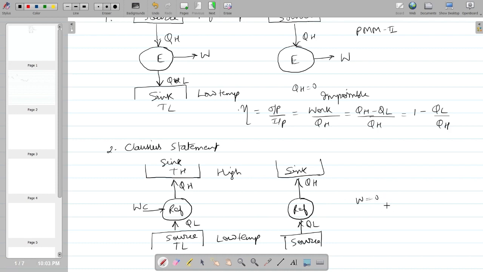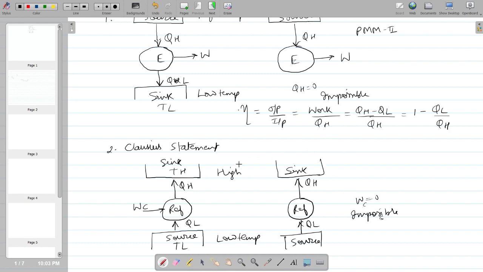If work is zero, this is impossible. It is impossible to construct a device which will take heat from the lower temperature and give it at the higher temperature without the aid of external work. Means compressor work is zero, which is impossible.